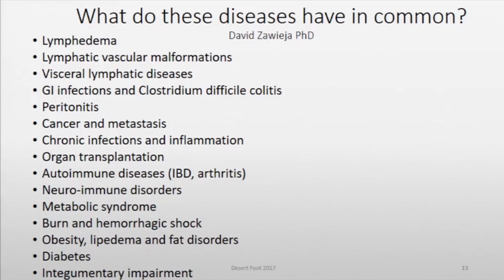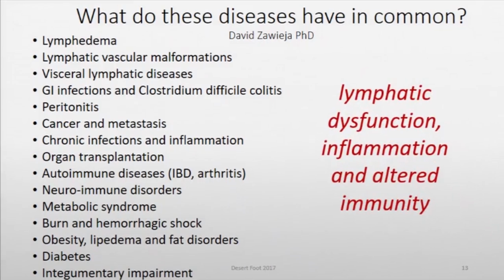out there. So a lot of these are not related at all, but the common theme that all of these have in common is this: lymphatic dysfunction. Because when you think about what the lymphatic system does, it is there to regulate immunity and inflammation. It is our body's recycling system. And so when we have these components going on, we kind of forget that maybe the underlying cause, or what's really involved with a lot of these down underneath, is lymphatic dysfunction.